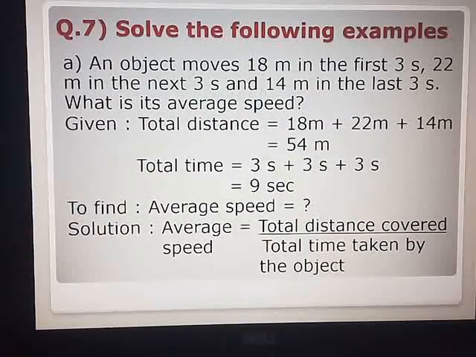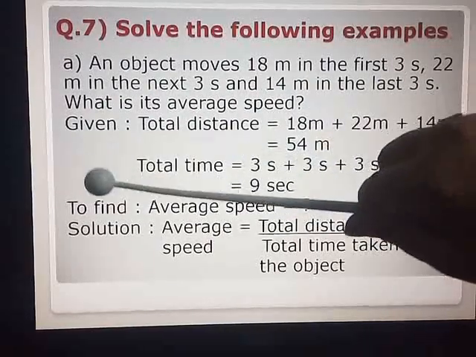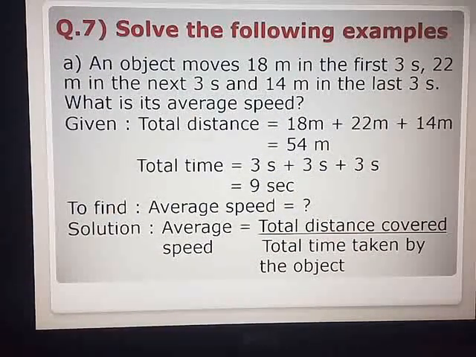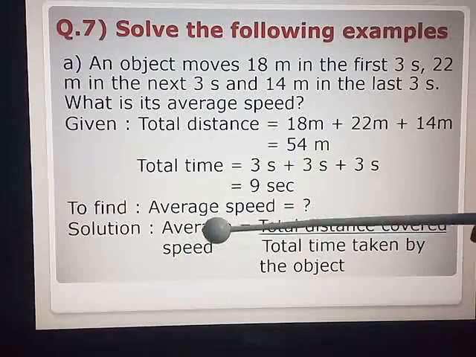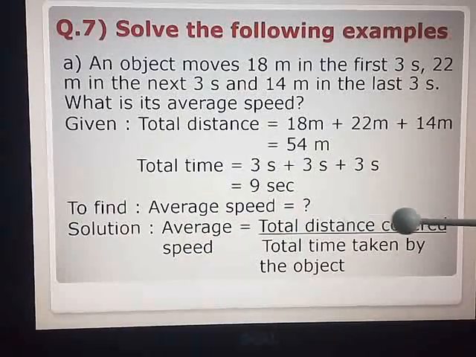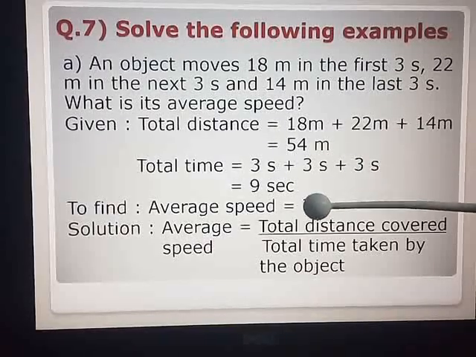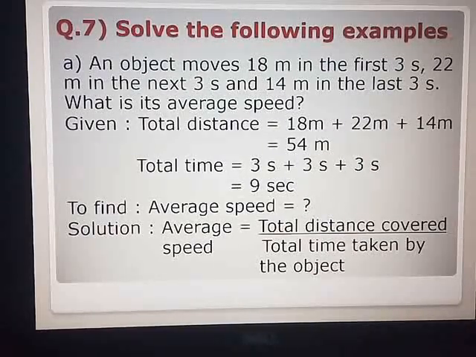Showing given, to find, solution means showing what formula you are using. What is the formula over here? Your speed formula. Speed is distance upon time. So average speed is total distance covered upon total time taken by the object. I hope all of you have copied down the steps. Very simple: total distance, then total time, what you have to find, and formula.